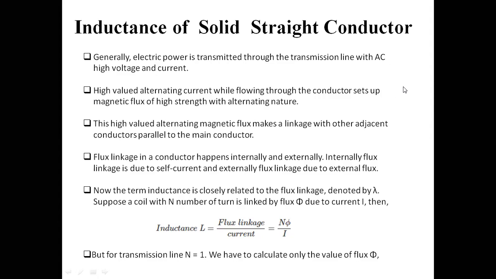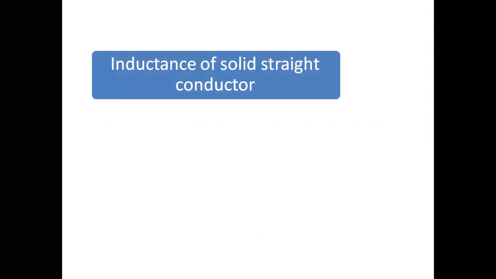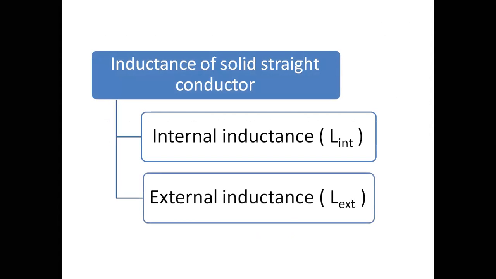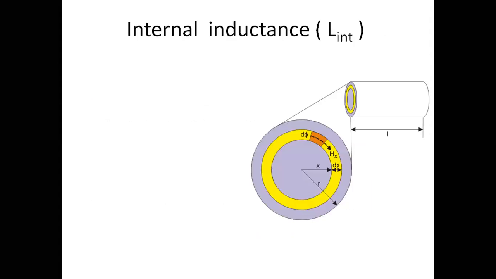The next slide. See, inductance of a solid conductor is divided into two categories, as already told you. That is internal inductance and external inductance. But today we are going to discuss only the internal inductance. So this is a conductor having length L, and here this big circle with yellow ring, this is the cross section of the conductor.